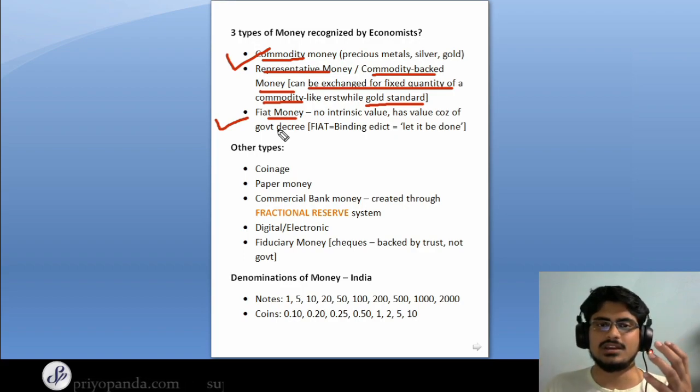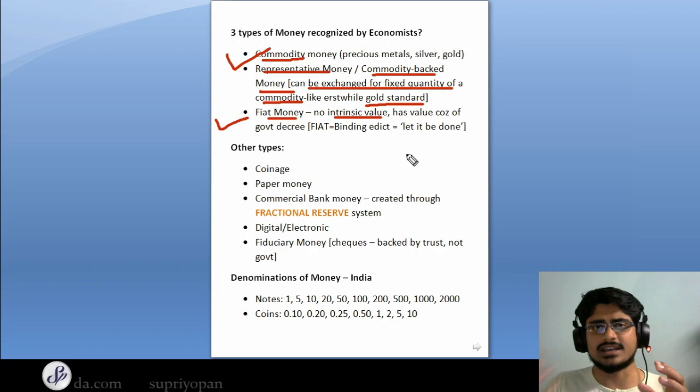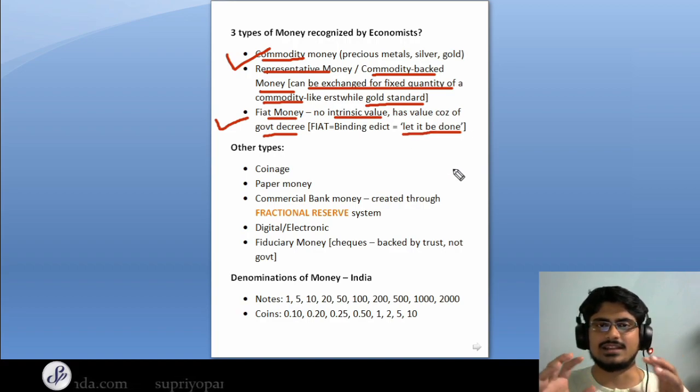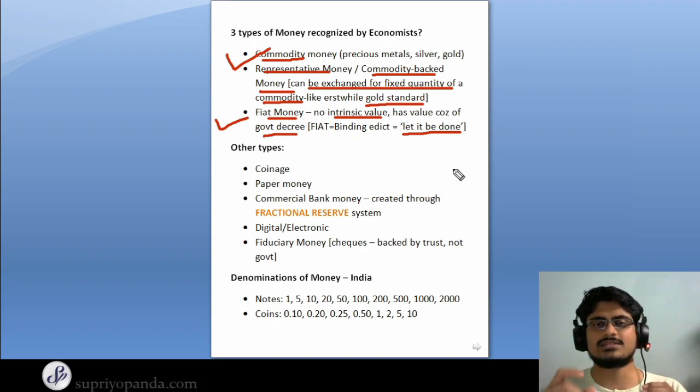Now fiat money does not have any intrinsic value, but it has a value because the government says that it does. So basically it is based on a government decree, and fiat comes from the Latin word which means that it's a binding edict, or it means let it be done. So basically the government said that these currency notes have value, and people accepted them. Fiat money is legal tender based on government decree, and only until the time that the people have trust in it. So the trust in the system is a major thing that is driving fiat money forward, and this is what we use in almost all the modern economies.